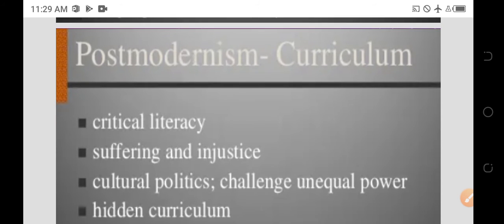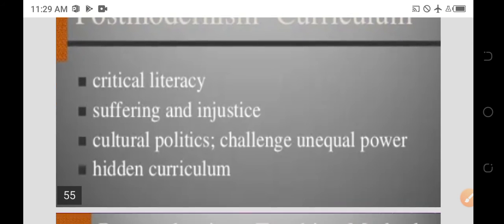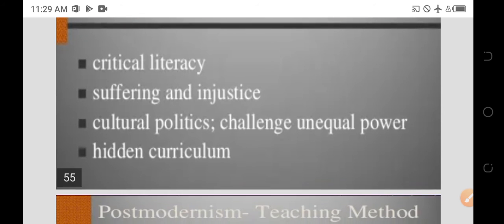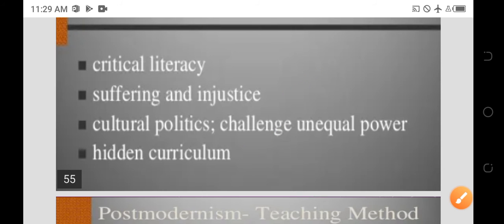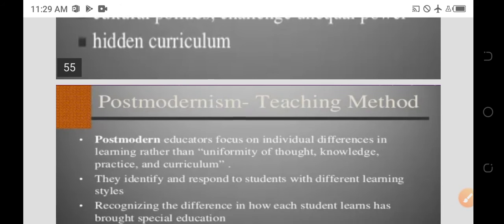What is the curriculum of postmodernism? Critical literacy, suffering, injustice, cultural politics, challenging unequal power, hidden curriculum. These are the curriculum of postmodernism. Postmodernism teaching is what?